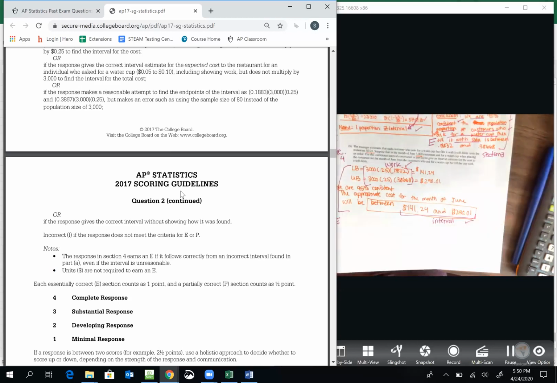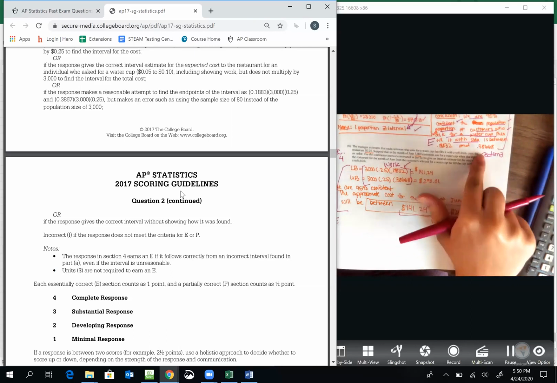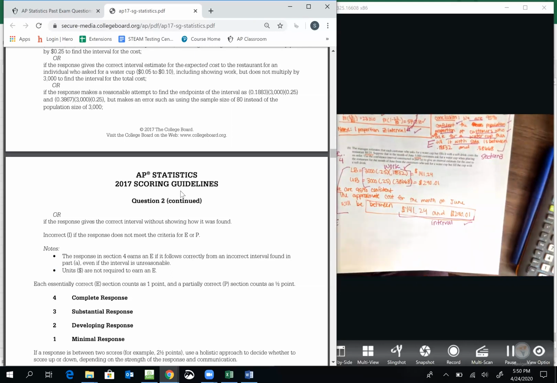That's why if you don't know the interval, it's best to make one up. So if you just can't figure it out, if you're completely stuck, make up an interval to use in your conclusion statement and any additional parts that might be there. Remember, your p hat should be in your interval, and your interval for proportions has to be between 0 and 1. So don't give an unreasonable interval, because that can take off additional points in places. Not here, but it can in other places.